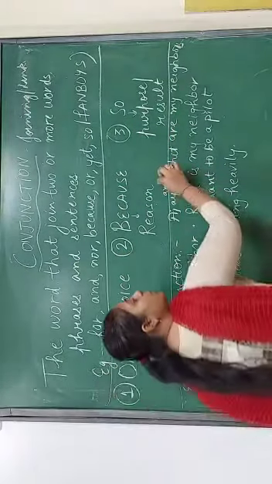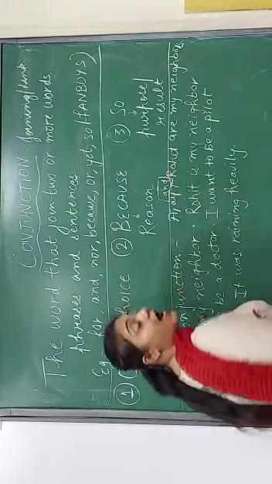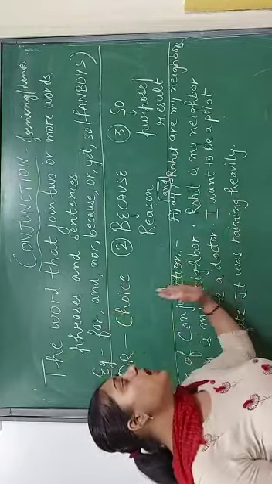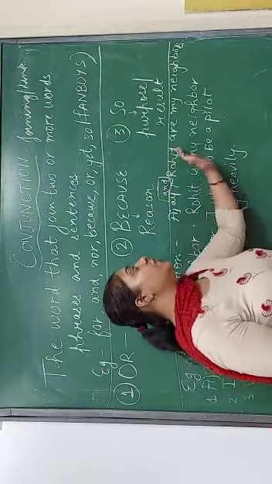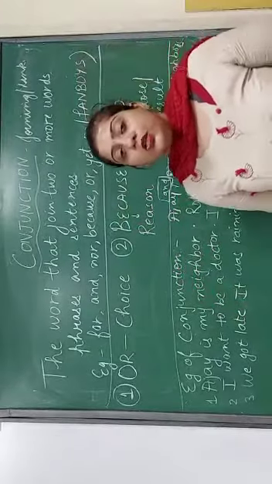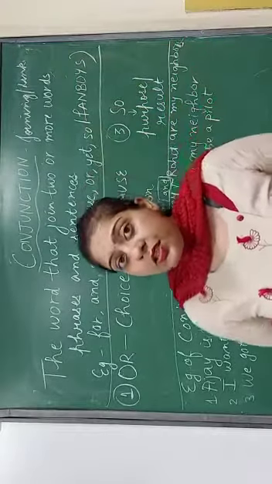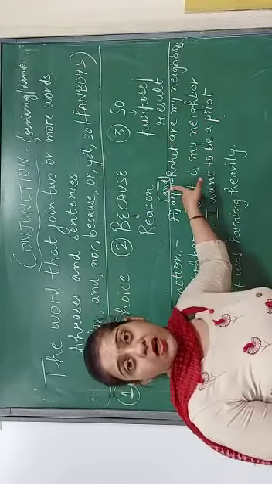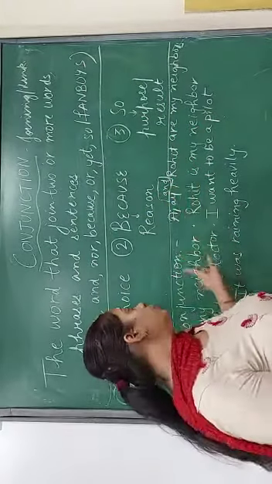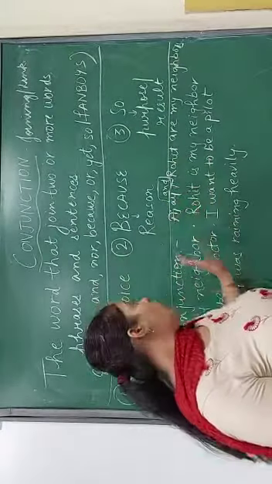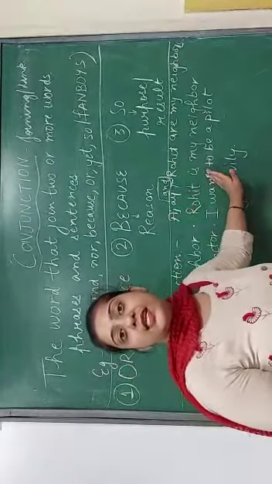I have used the word and. So I have written Ajay and Rohit are my neighbors. So dear students, what is a conjunction? Conjunction is a word that is used to join a word or group of words or sentences.